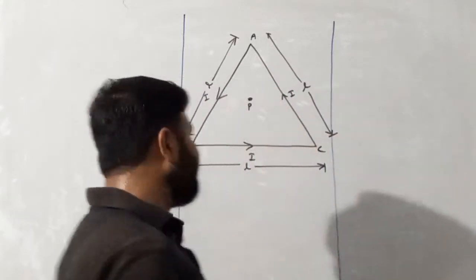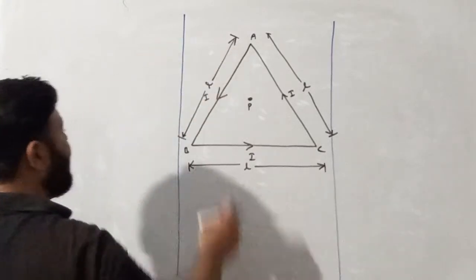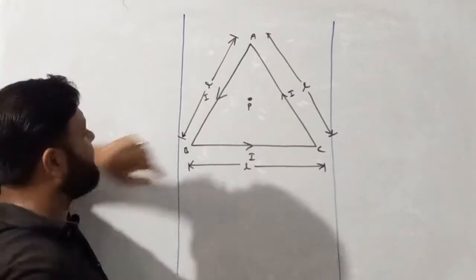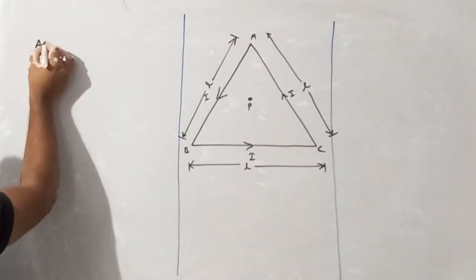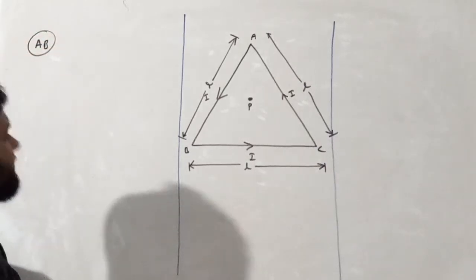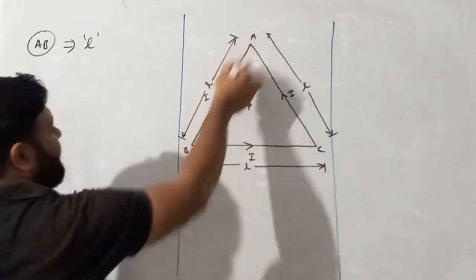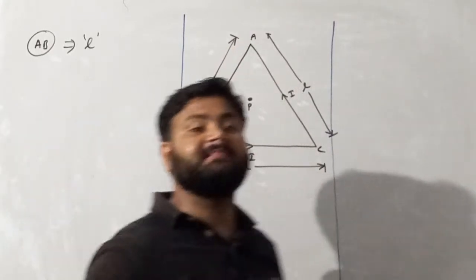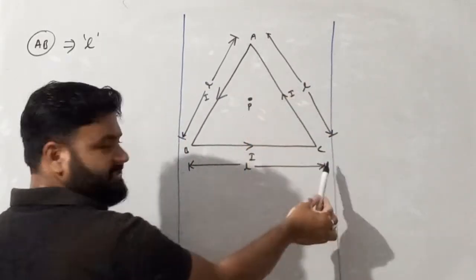Now see, my dear student, if I am considering it as a wire, then we can say that the length of the wire is given. Let's suppose I am assuming a side called AB whose length is given, and I am considering it as a finite length wire, because this is a wire, this is also a wire, and this is also a wire.